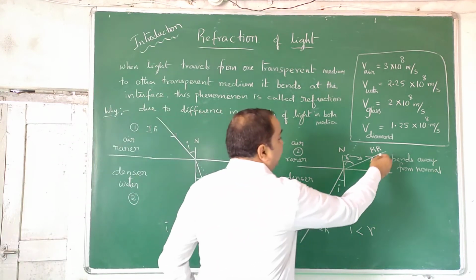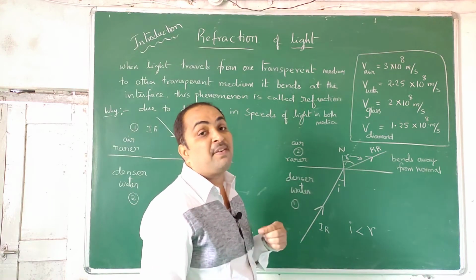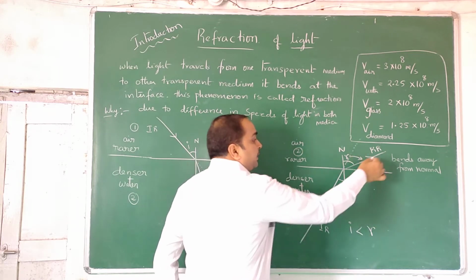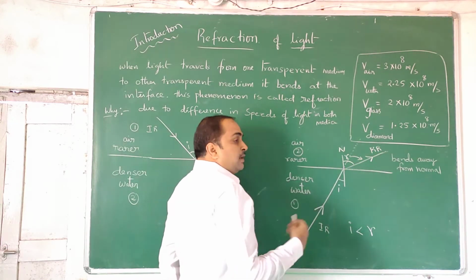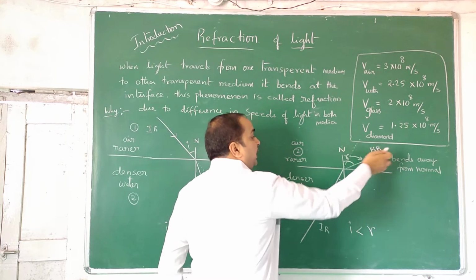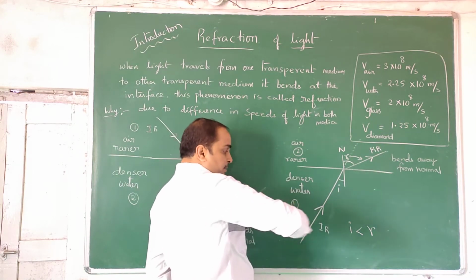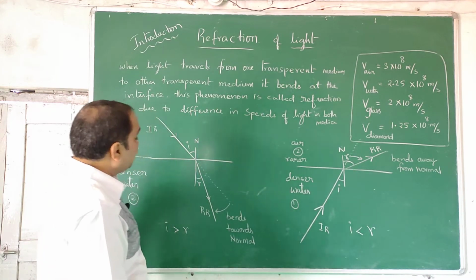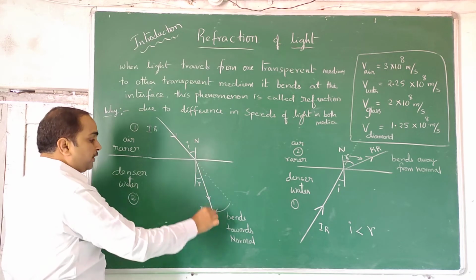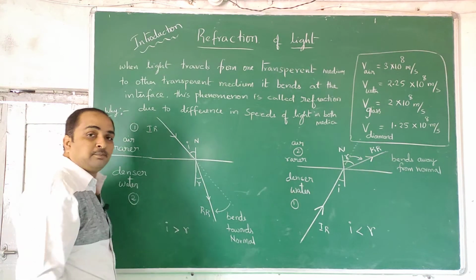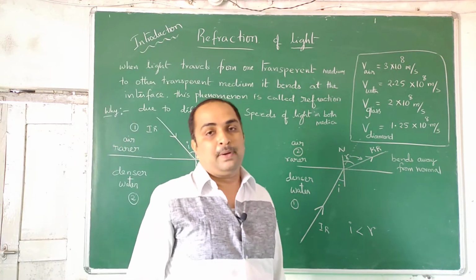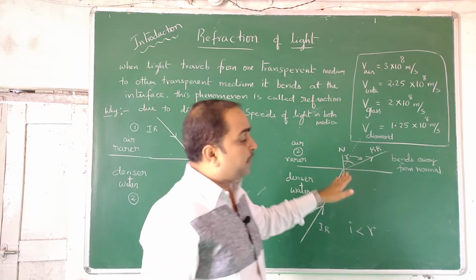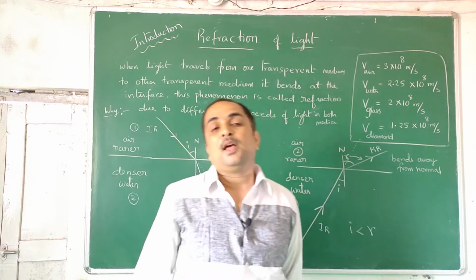Now, this light ray follows the principle of reversibility. If you make this the incident ray, then automatically this will become the refracted ray. That means light comes like this, goes like this. That same thing will be true. When light travels from rarer, we expect it to go like this, but it comes this side, bends towards the normal. The story remains the same. The principle of reversibility holds true. This ray which is coming from here goes like this. If you send the ray like this, it will go like that. So this principle of reversibility you can also remember. But when it comes from rarer to denser, it bends towards the normal. When it comes from denser to rarer, it bends away from the normal.